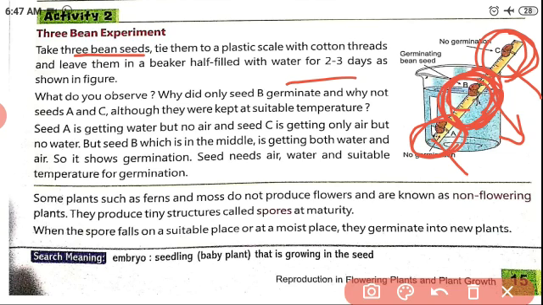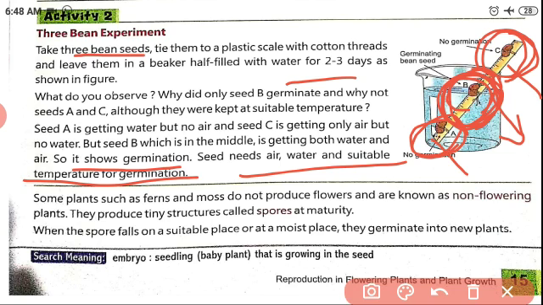So it shows germination. Seeds need air, water and suitable temperature for germination. This is all very, very simple, children. Try this one in your home.